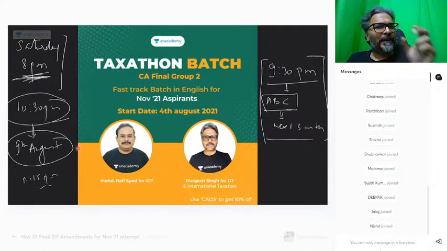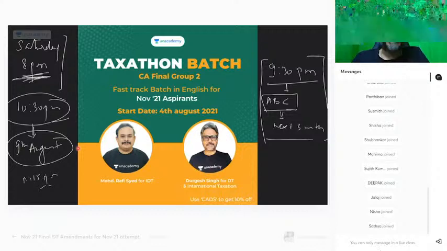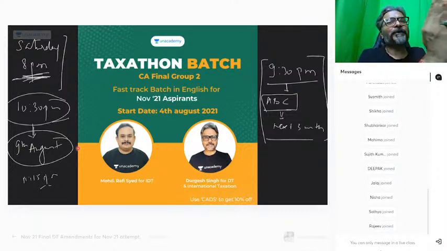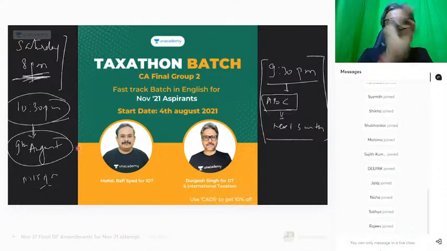Do you all agree? Every question has got some crux. That crux, students, we are going to pick up, and that is what we are going to do from 9th August to 9th September. In 1 month, direct tax is over, students, with full practice.